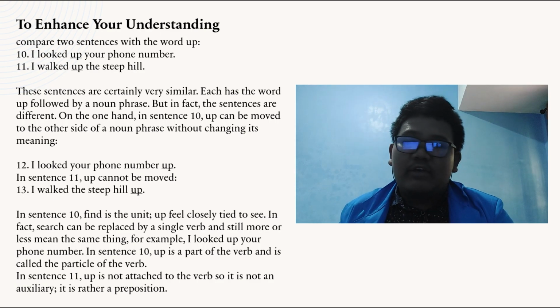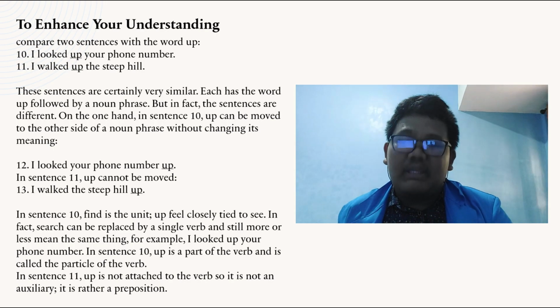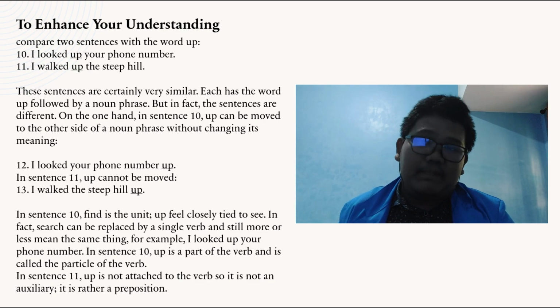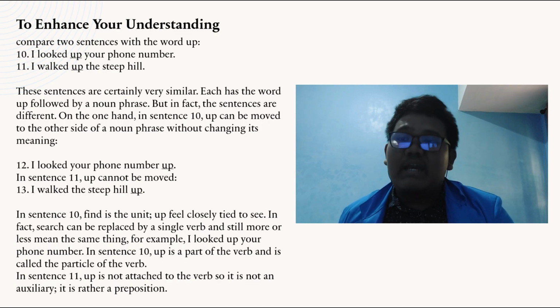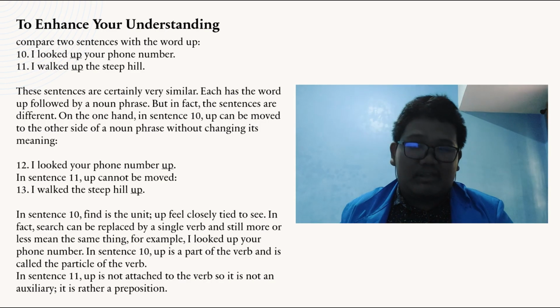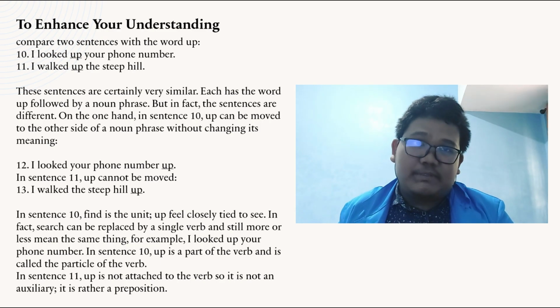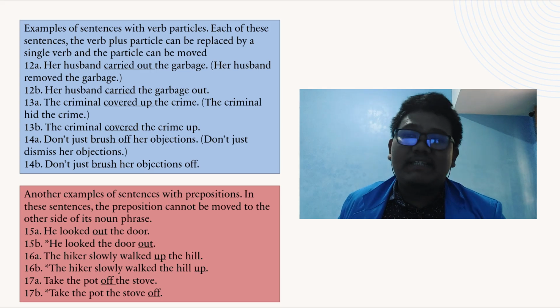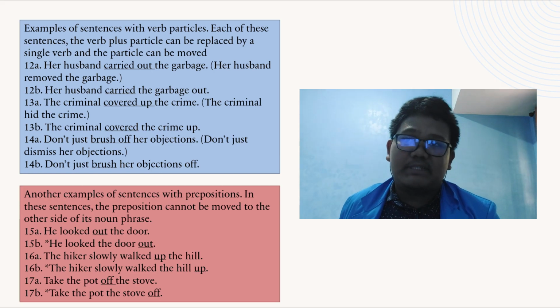In sentence 10, look up is the unit. Up feels closely tied to look. In fact, such a unit can be replaced by a single verb and still more or less mean the same thing. For example, I look up your phone number. In sentence 10, up is a part of the verb and is called the particle of the verb. In sentence 11, up is not attached to the verb, so it is not a particle, it's rather a preposition. And here are examples of sentences with verb particles. In each of these sentences, the verb particle can be replaced by a single verb and the particle can be moved.